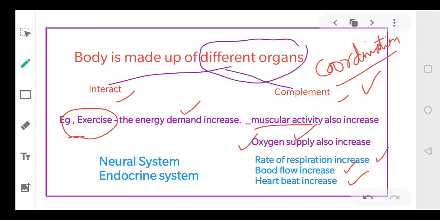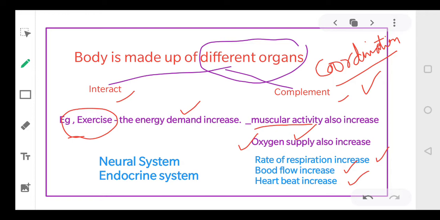So when we exercise, dear students, when we are running, you will find our muscular activity increases. There is increased supply of oxygen. The rate of respiration increases. The blood flow increases and the heartbeat also increases, right? Now suppose we stop doing the exercise, so what will happen?